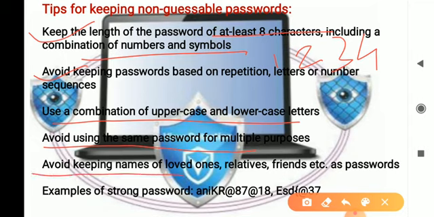Avoid keeping the name of your loved one, relatives and friends as a password. We generally keep the name of someone we love very much as a password. That needs to be avoided. Now, an example of a strong password. It should be a combination of alphabets, digits and special symbols, and it should be at least 8 characters long. I hope that you have understood how to create a password.